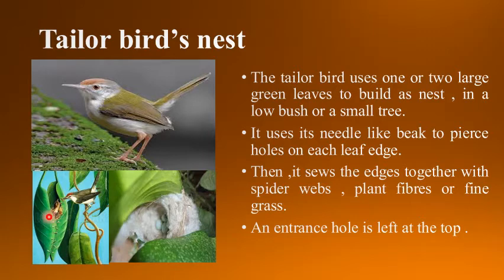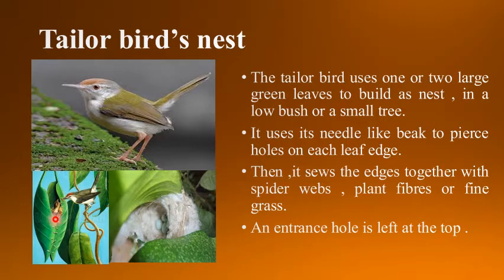Understood? So the tailor bird stitches the edges of the leaves by using spider webs or plant fiber or fine grass. An entrance hole is left at the top, and the entrance of the nest is at the top. You can see in the picture here. This is the nest of a tailor bird and the entrance is left at the top of the nest here.